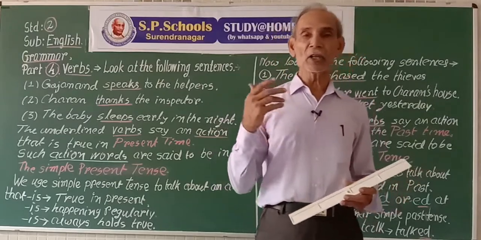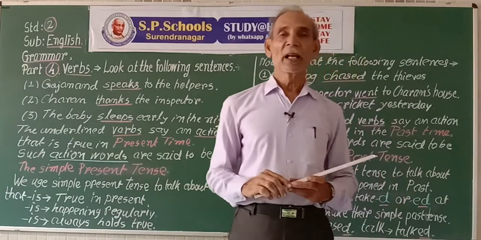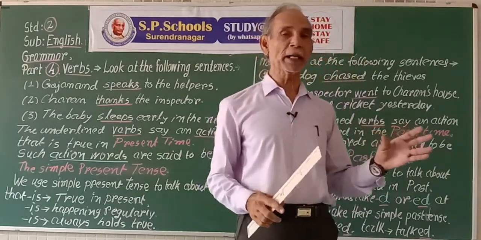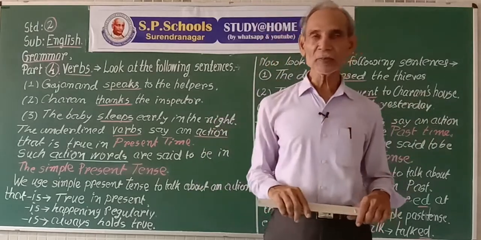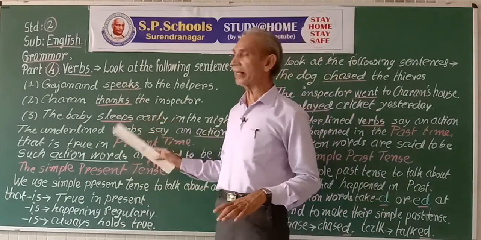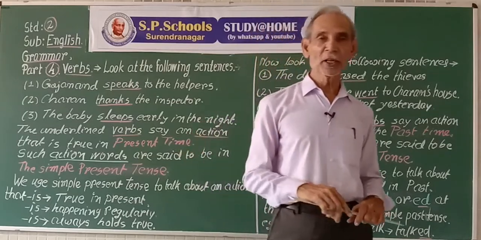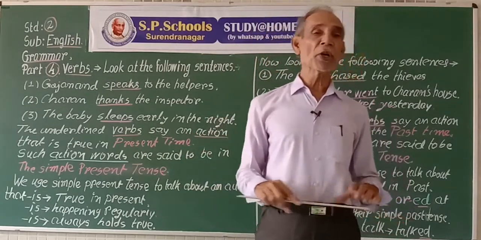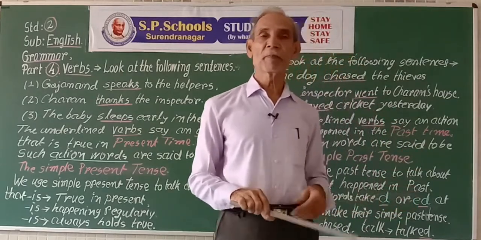Daily I go to school, simple present tense. I do not go to the market daily. Do not go, that is the negative form of simple present tense. I go, simple present tense. We go to the park regularly.